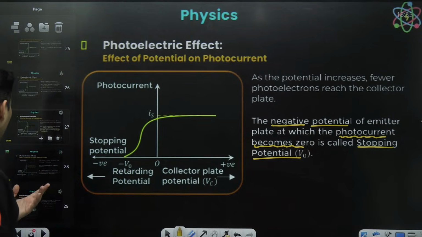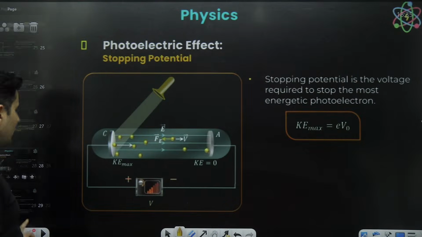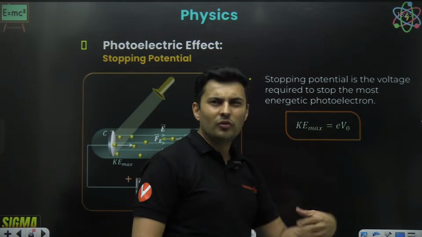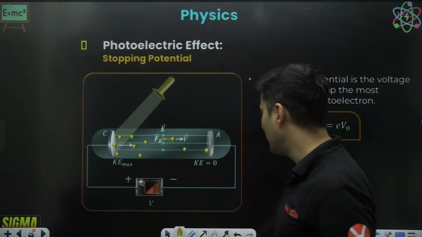Excellent. So you will see that the value of this stopping voltage is given by e into V naught because of electrostatics.